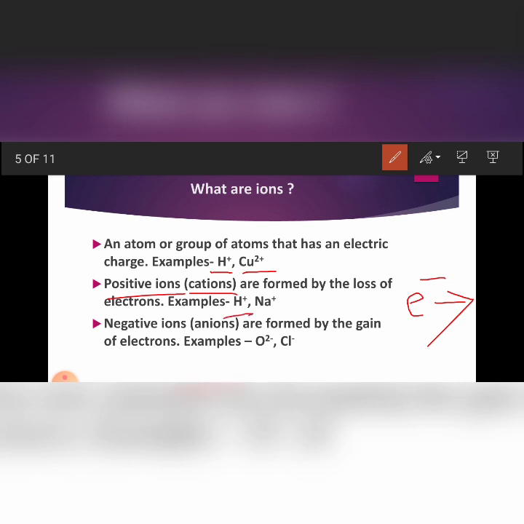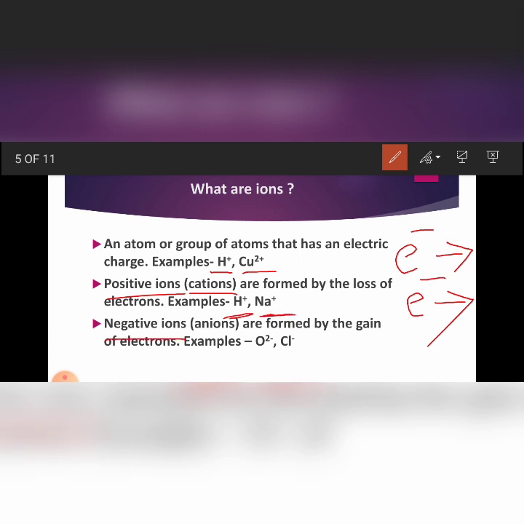Sodium is also a positively charged cation. The sodium ion is a cation because the sodium atom loses one electron, which is a negatively charged particle, and it becomes positively charged.